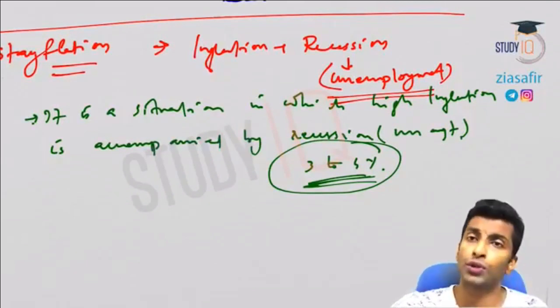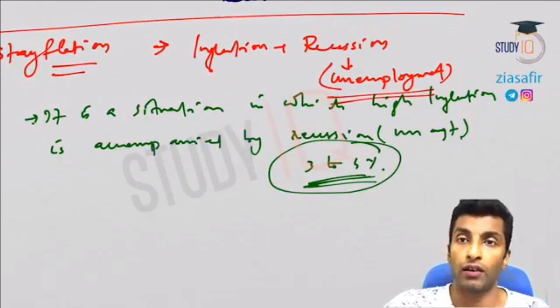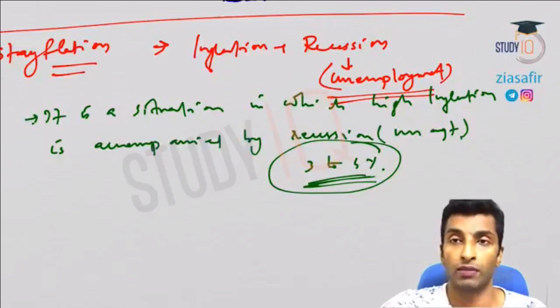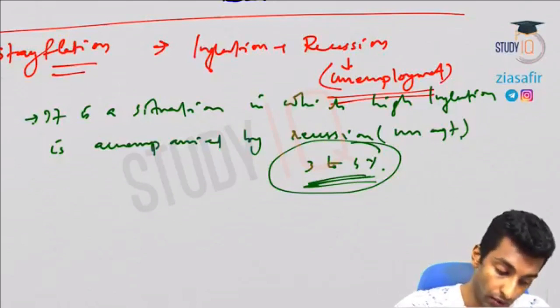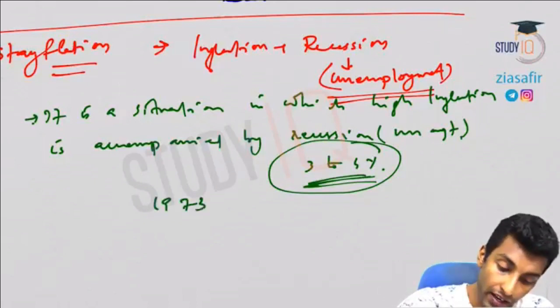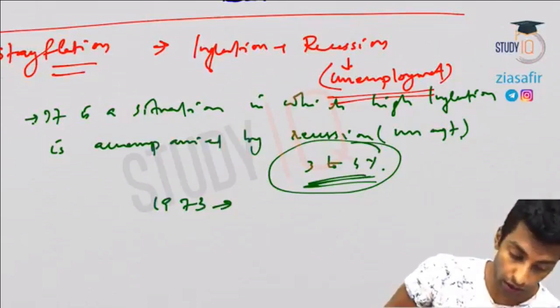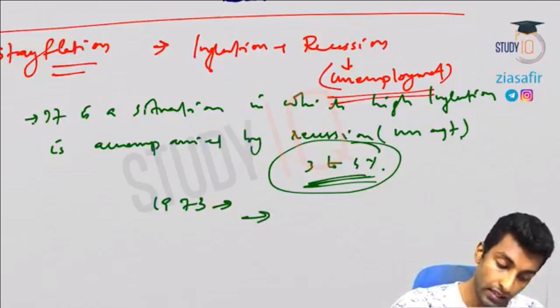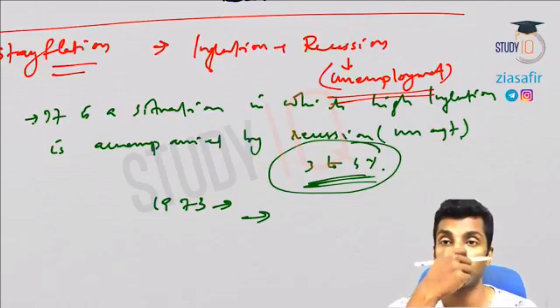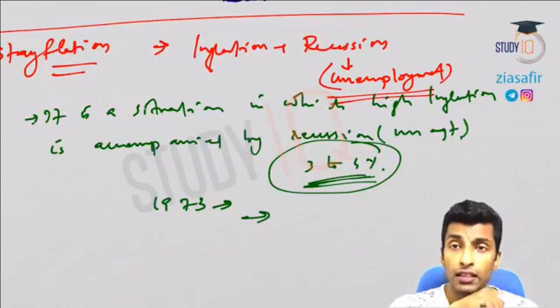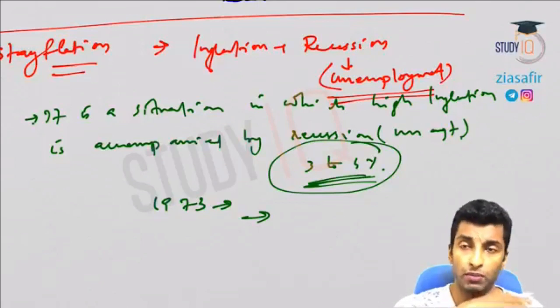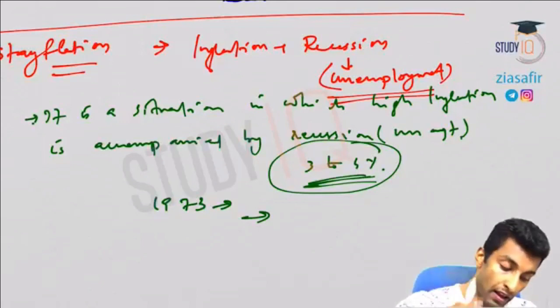It is caused due to cost push inflation. The cost of production is more. So during this situation, this will be there. In 1973, because of the oil shock, there was stagflation in most of the countries because it was affecting the supply, it was affecting the cost of production. Most of the countries were affected, India was also affected.